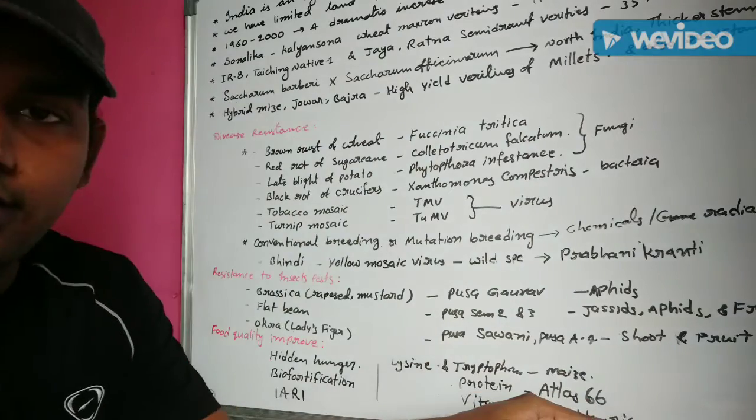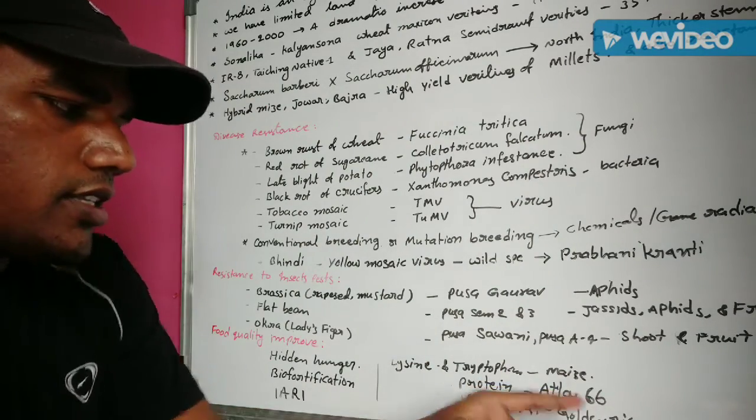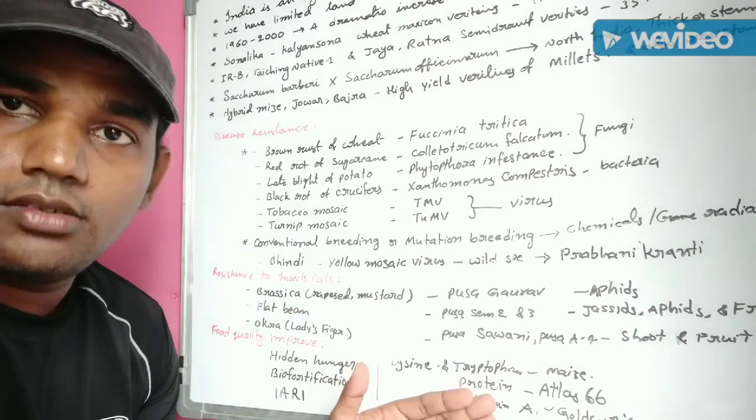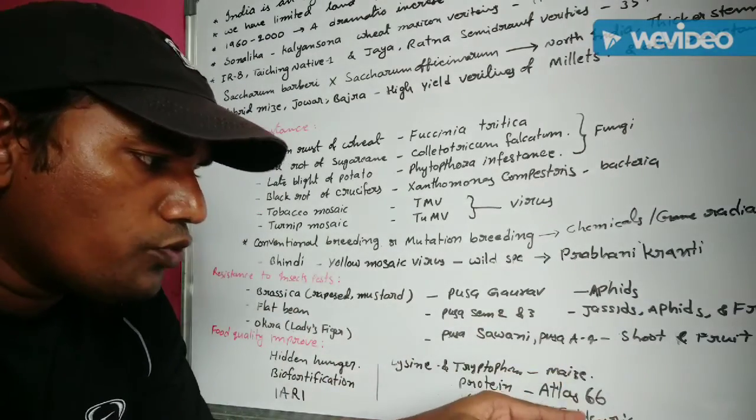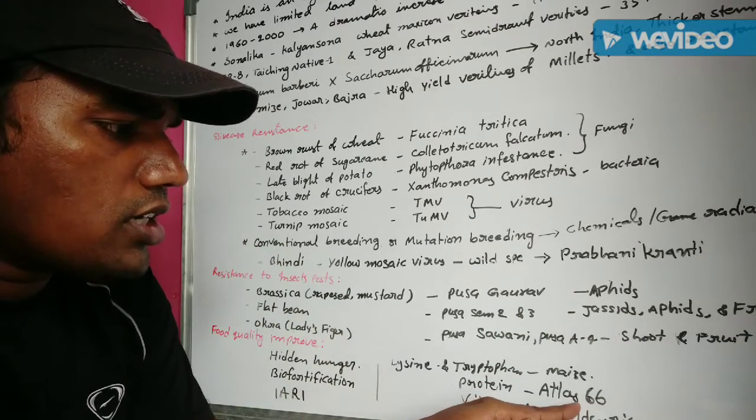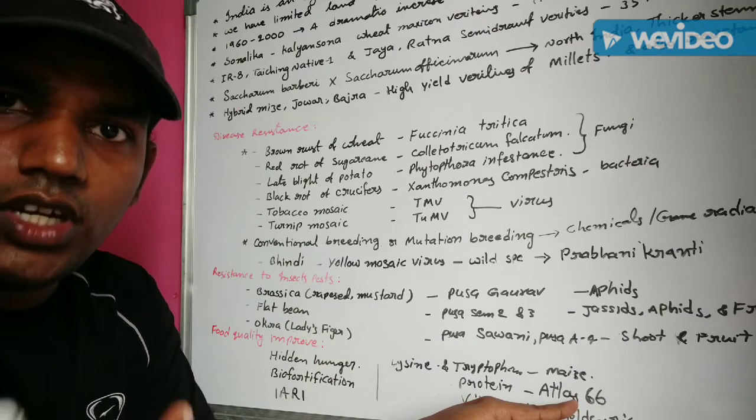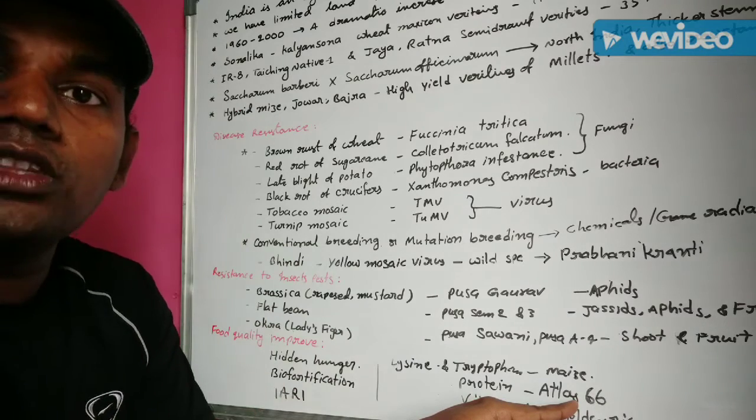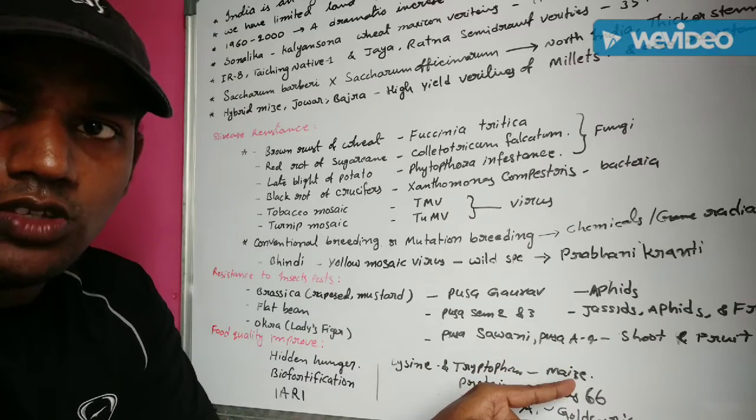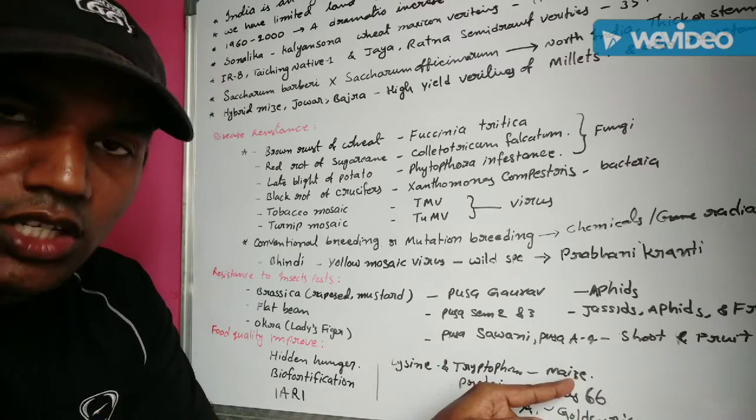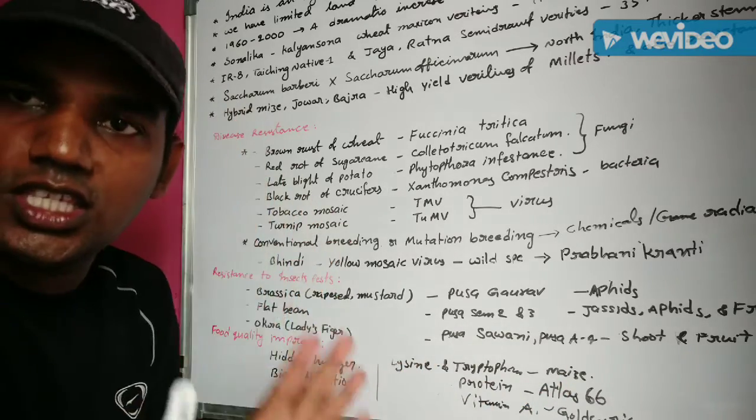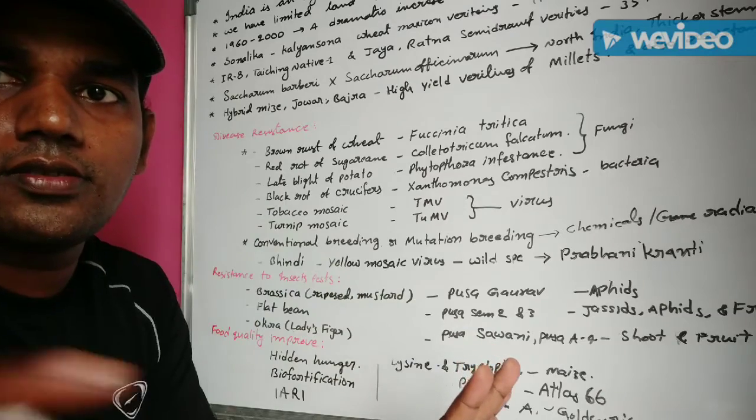Next one, golden rice. You know already, golden rice contains high vitamin A. By taking foods like golden rice, we do not suffer from blindness. By taking Atlas 66 wheat products, we do not suffer from any protein deficiency. By taking hybrid maize variety food, we do not suffer from lysine and tryptophan amino acid deficiency diseases.